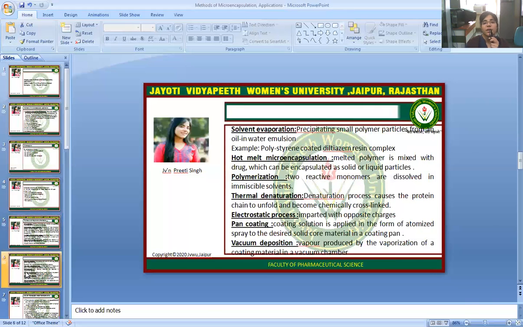Solvent evaporation: precipitation, small polymer particle formation, oil in water emulsion. An example is polystyrene coated diltiazem resin complex. The hot melt microencapsulation method is also very important.